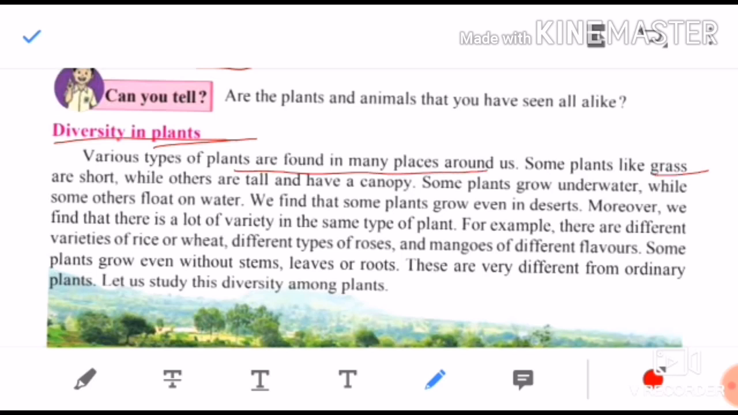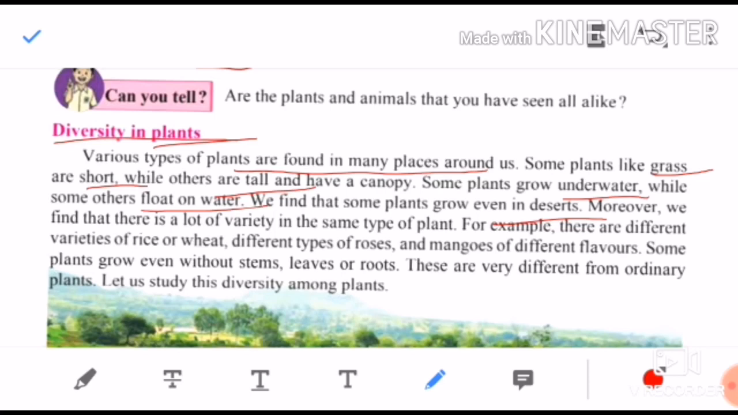Some plants, like grass, are short. Yes or no children? Grasses are very short. Some are very tall. Take the example of the coconut tree, which is very tall in height. Some plants grow underwater. You can see some plants found only growing inside the water. Some plants float on water, for example the lotus. We find that some plants grow even in deserts. For example the cactus, which has thorns, grows only in deserts.